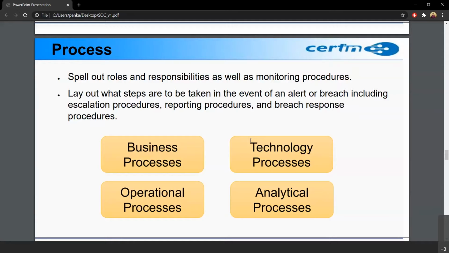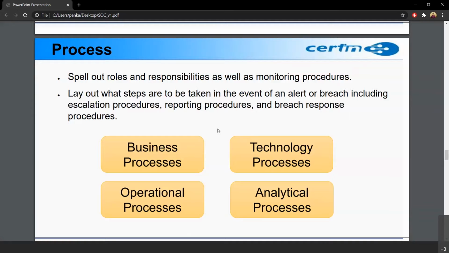So then there is analytical process. Analytical processes are basically how to analyze a DDoS. So how to analyze a breach. So not a breach, breach is a general word. So suppose a DDoS attack is there. Now, which all parameters are there to categorically say that okay, this is a DDoS, this is a low level DDoS, this is a high level DDoS. So these are basically the processes that need to be created for an efficient and smooth functioning of a SOC.